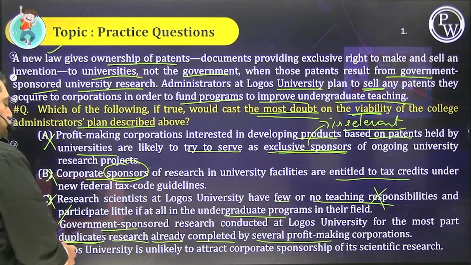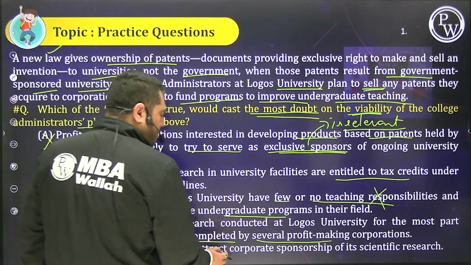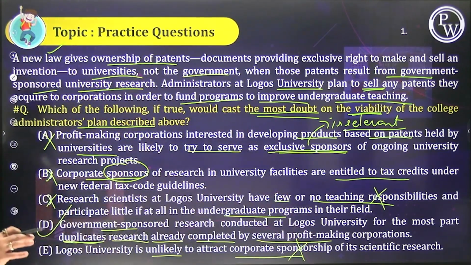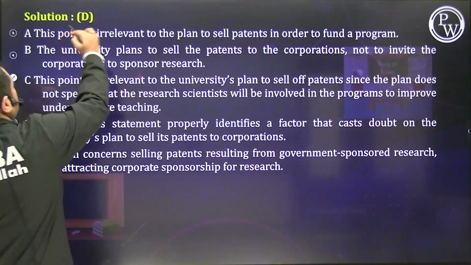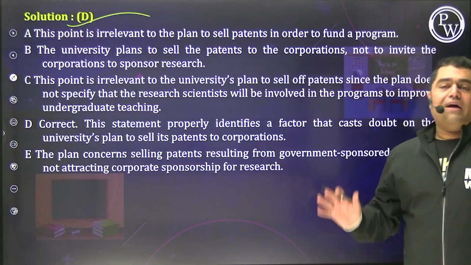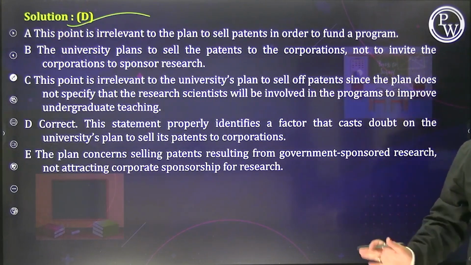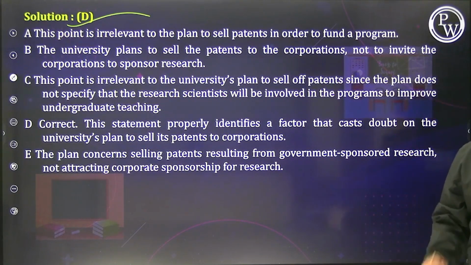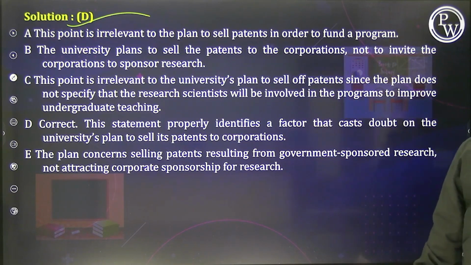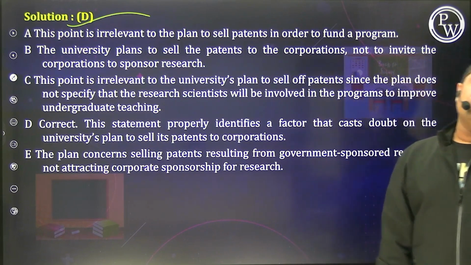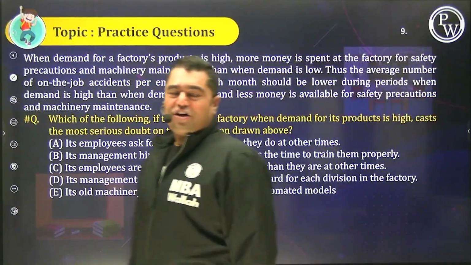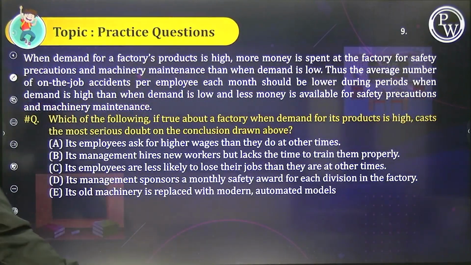And E: Logos University is unlikely to attract corporate sponsorship. We are not looking to attract corporate sponsorship at all. That means the correct answer is option D. Beta approach देख रहे हो, only keyword based, and it should make complete sense. No struggle at all. So focus on the keywords whenever in doubt. So people, all the options are given to you. Answer explanations, please peruse definitely and get a clear idea. Chaliye, people, let's keep the momentum going. Let's continue. Please pause, solve, and then we will solve together.